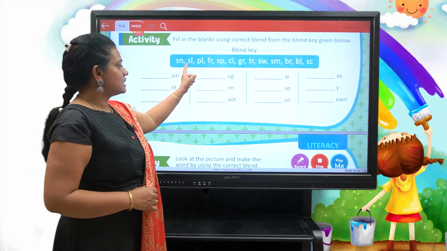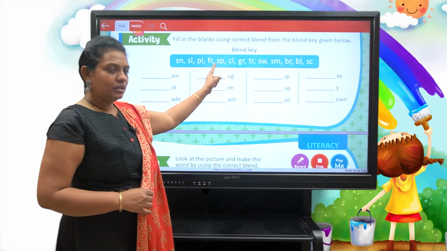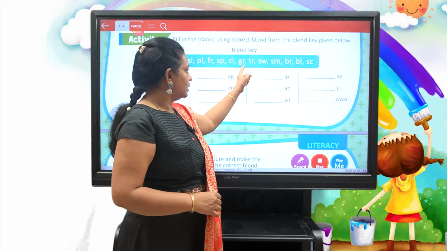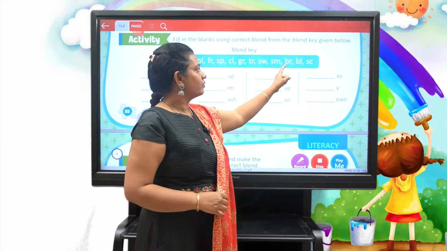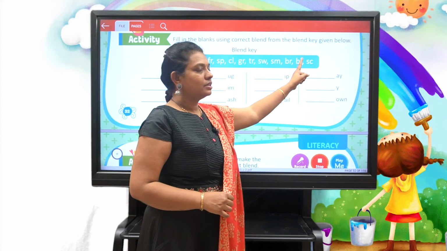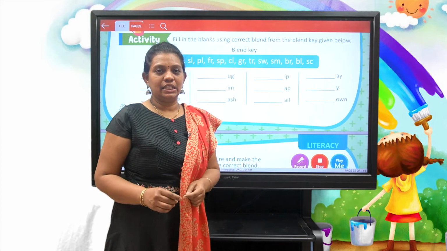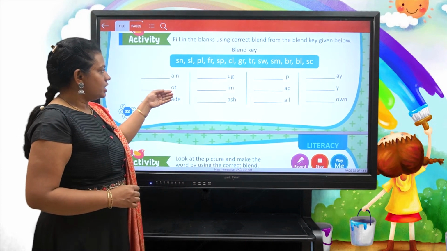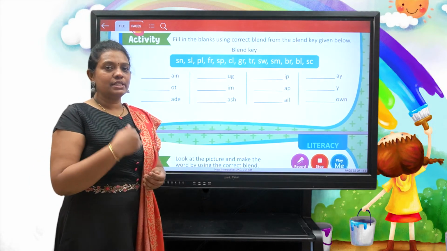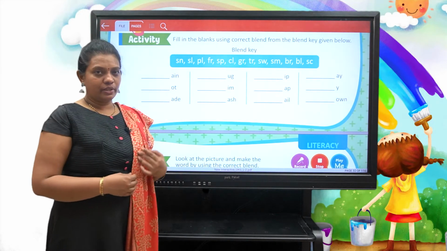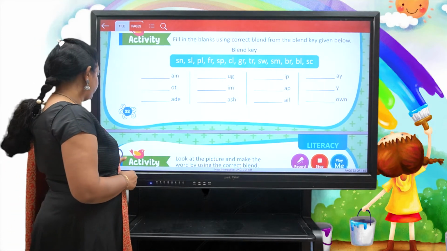Sn, sl, pl, fr, sp, cl, gr, tr, sw, sm, br, bl, sk. So these are the blend key. We are given some words and the blanks. We need to write the suitable blending sound in front of the word in the blank. Okay, children? So let me read.